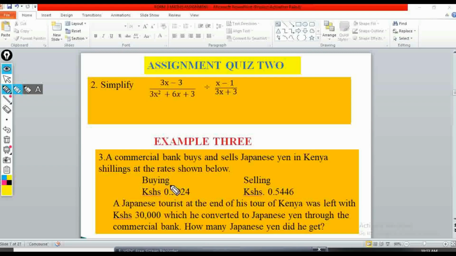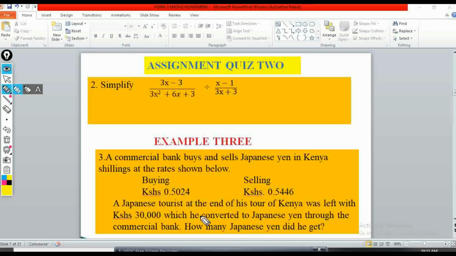Okay, so the buying rate for the bank is 0.5024. Then the selling is 0.54446. And you can see the difference here. This slight margin, the selling is slightly above the buying. You can see that. So it means that this bank is going to make some profit. And don't just look at it as if it's a small amount of money. Imagine millions of people doing the exchange. This bank will make a lot of money.